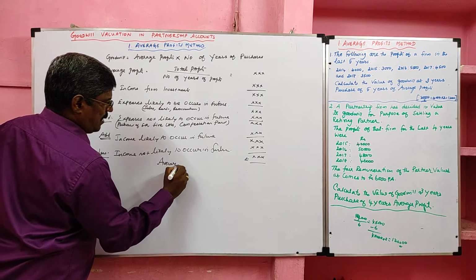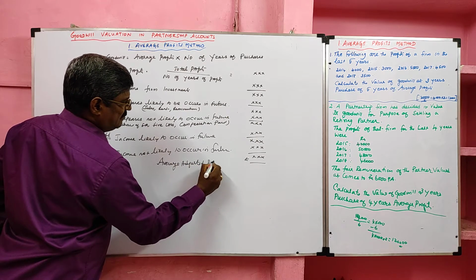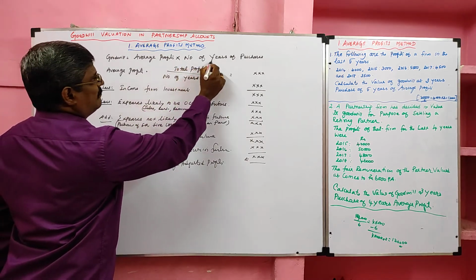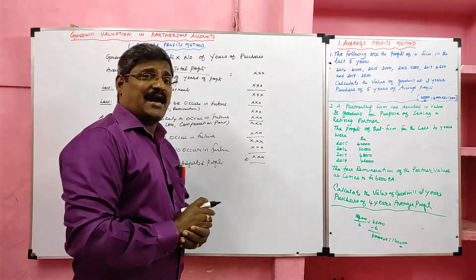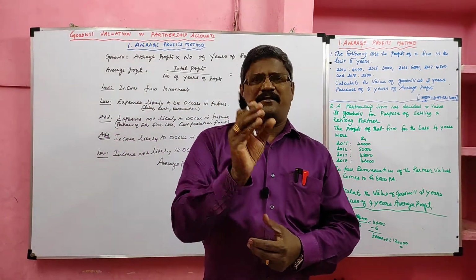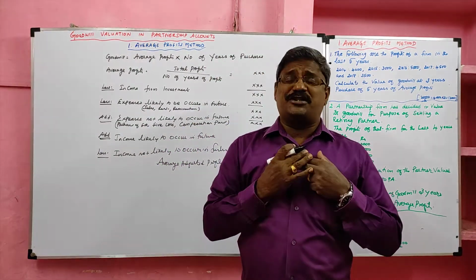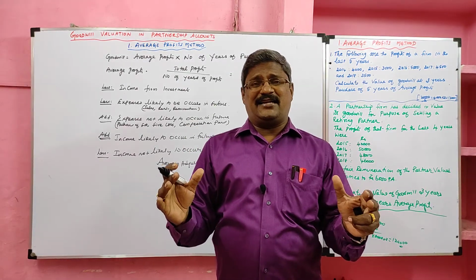average adjusted profit. This average adjusted profit should be multiplied by number of years of purchase. You will get what? A goodwill. When this adjustment is concerned, we should be very careful about the year. If the adjustment is given but the year is not given, we should assume that the adjustment relates to all the years. So we have to deduct that.